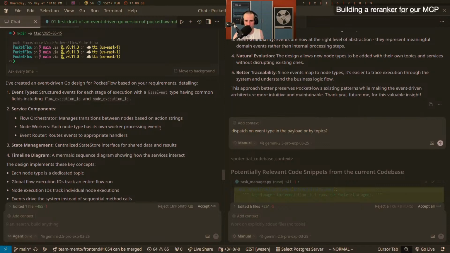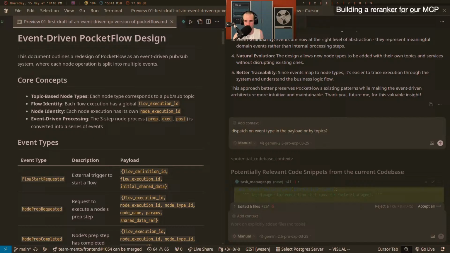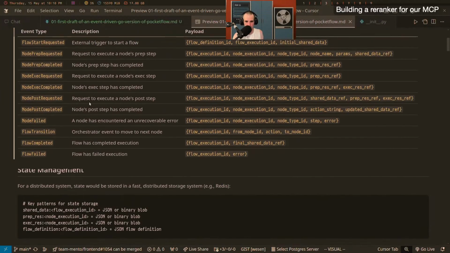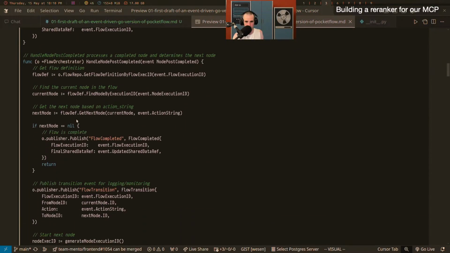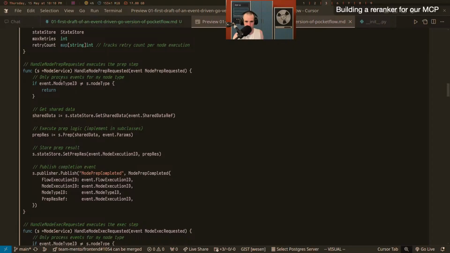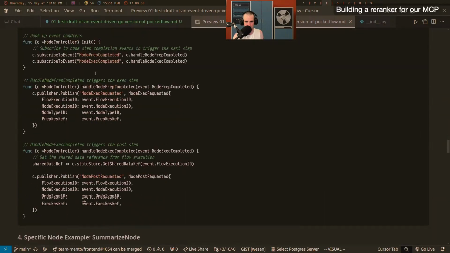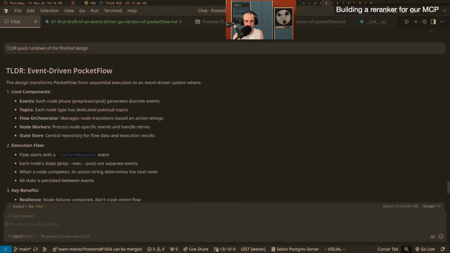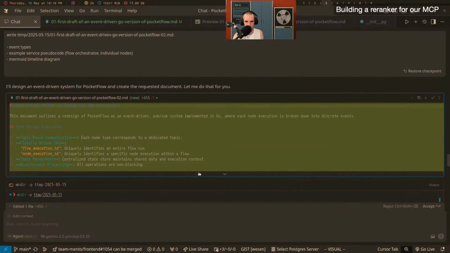So let's actually get some code done before we're done. Let's go look at our, and use AmpCode, because we're going to look at this, and I think state management, service pseudocode. We have the flow orchestrator, and then this is a lot of pseudocode. Handle node prep node service is not good, so this is not a good document. And I don't remember where I called it. So what is the new document?